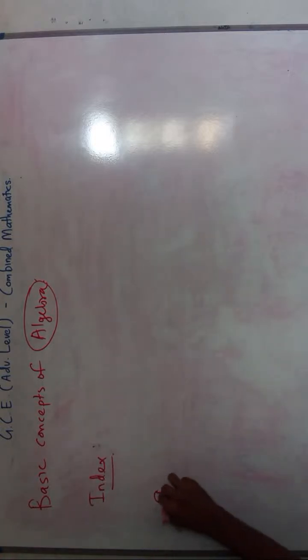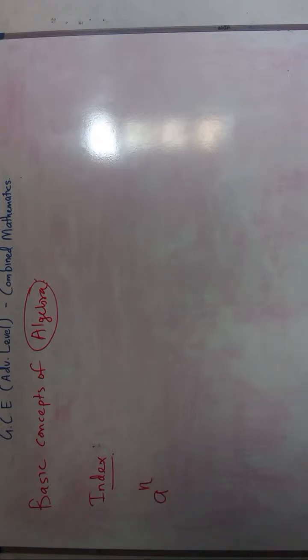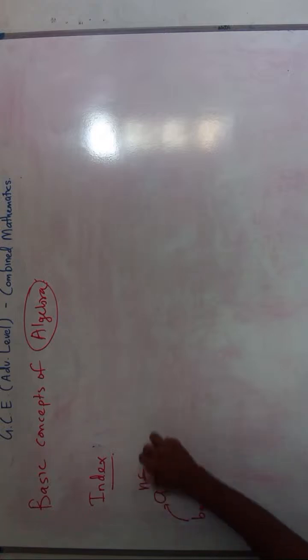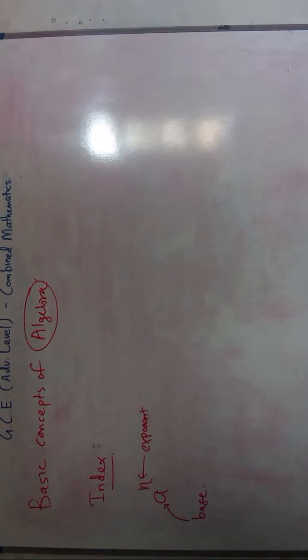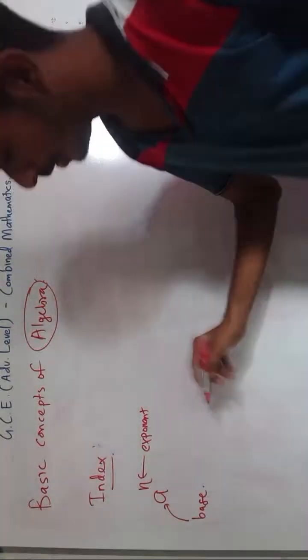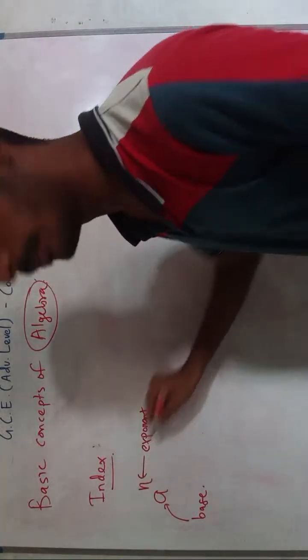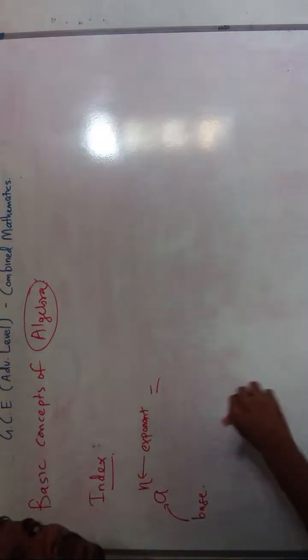Now a raised to the power n, right? We say this is called the index, and this is the base, and this is called the exponent. Here you see a to the power n means a is multiplied n times.